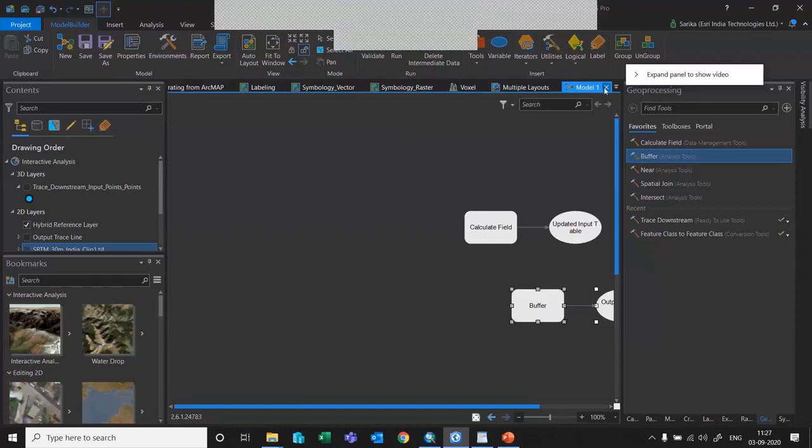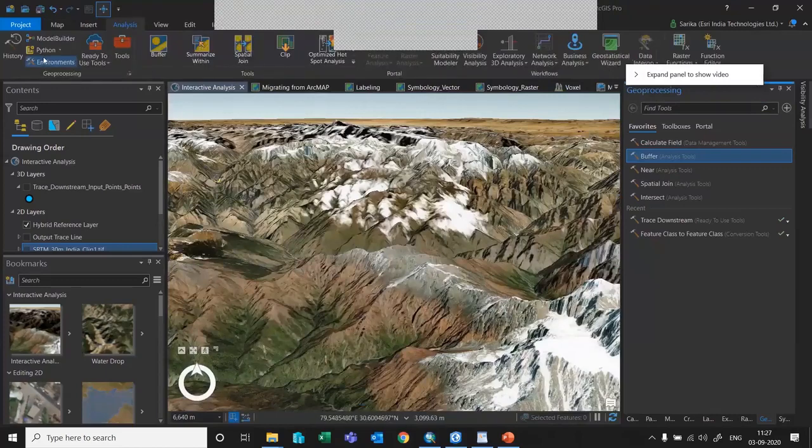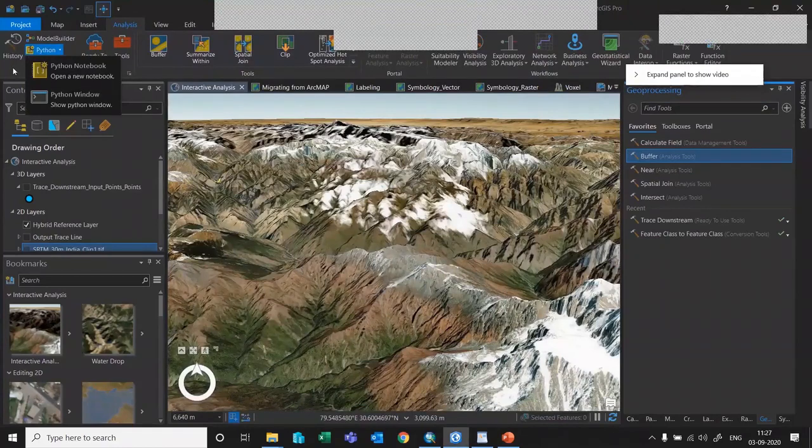Similarly, let me close this for now. Similarly, we have the Python window, and if you want to open or run Python code, you can use the Python window, or if you want to open Python notebooks, you can start configuring those as well. And then we have ready to use tools. I'll give you a short demo on these ready to use tools as well.